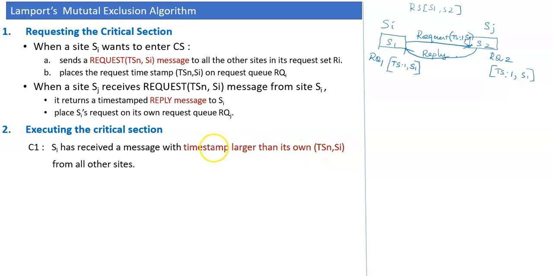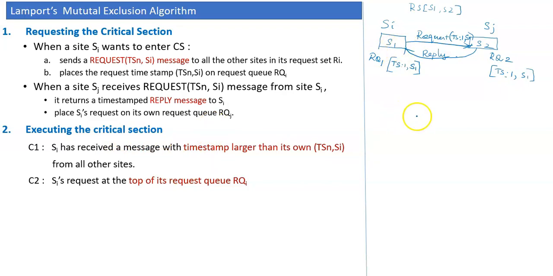The other is if Si's request is found at the top of the request queue of Si. On the occurrence of these two conditions, the site Si can decide whether it is eligible to enter the critical section or not.